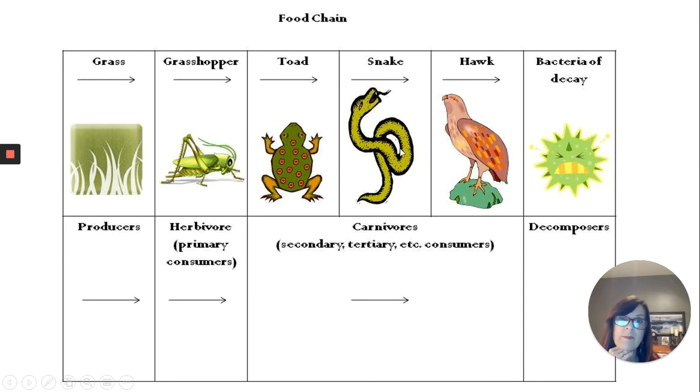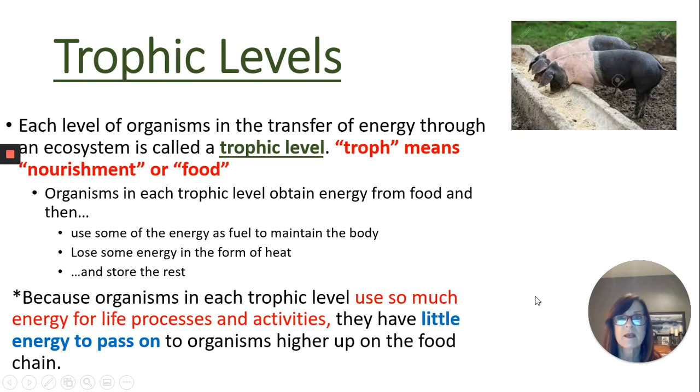And the toad might be eaten by the snake. The snake might be eaten by the hawk. And then when any of these things die, we know that decomposers take over and they break down dead things into nutrients that just go back into the environment, into the soil. So decomposers are important. So that's a food chain. That's easy enough. All right, trophic levels.